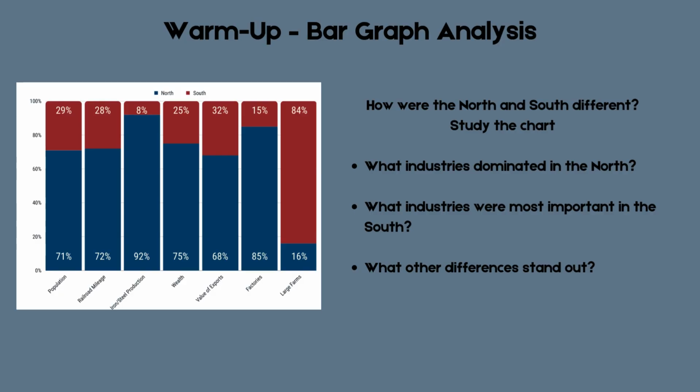Look at the data and identify what industries were most common in the North compared to the South. You'll see that in the North, there are a lot of factories and industry, and in the South, you'll see that there are a lot of farms, and their economy relies on agriculture. What other differences do you notice? Think about how these economic differences might have influenced daily life and even created tensions between the two regions.